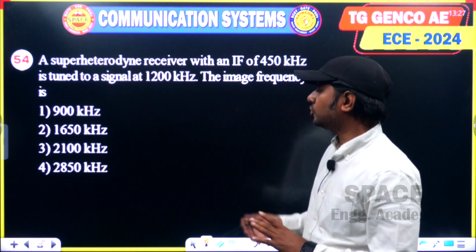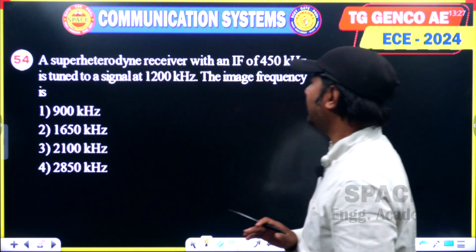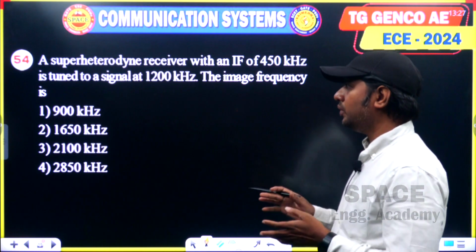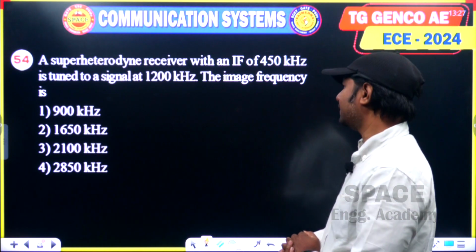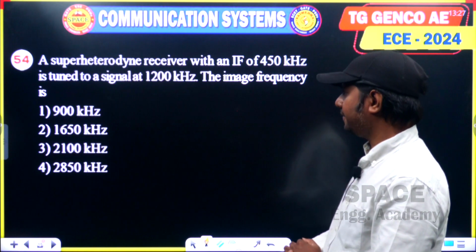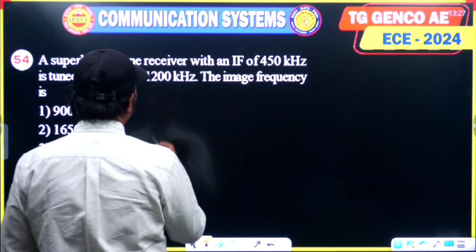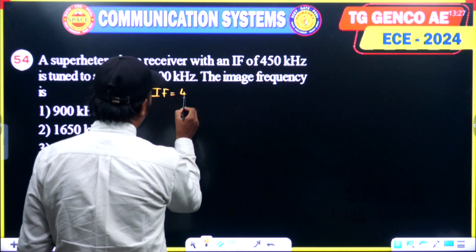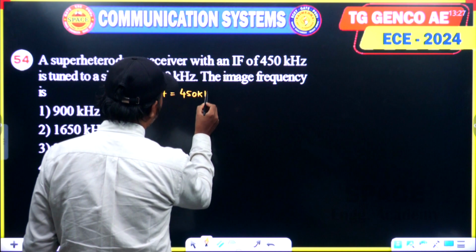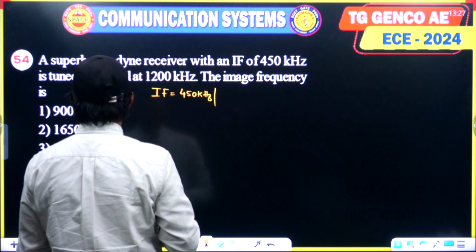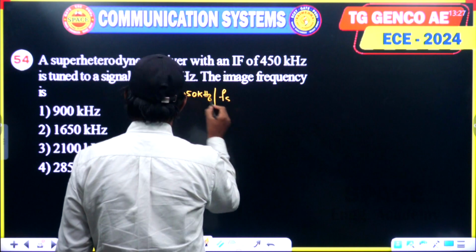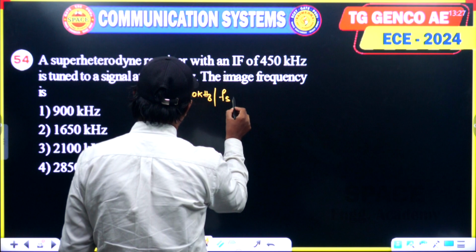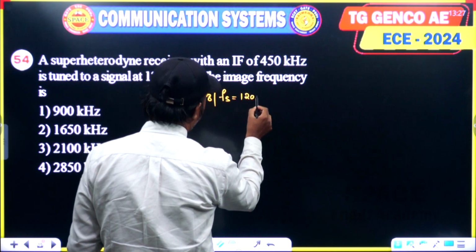Okay, this is the next question. In this question he said a superheterodyne receiver with an IF of 450 kHz is tuned to a signal at 1200 kHz. The image frequency is, okay. So here IF, intermediate frequency, he gave, which is nothing but 450 kHz, and here it is tuned to a signal at 1200 kHz, means Fs value he gave 1200 kHz.